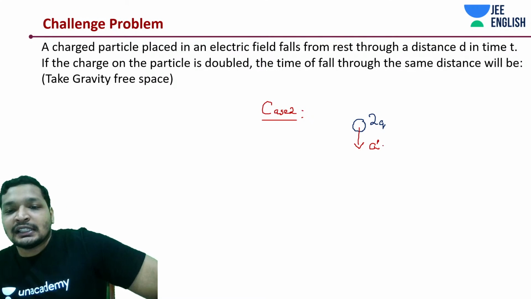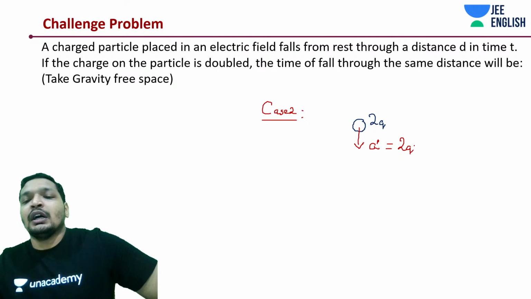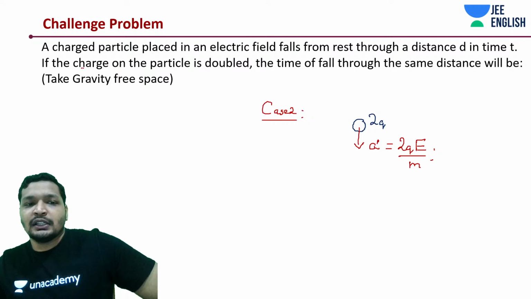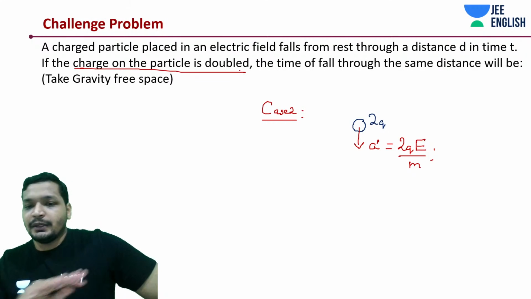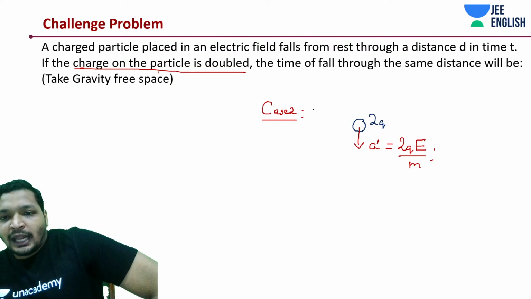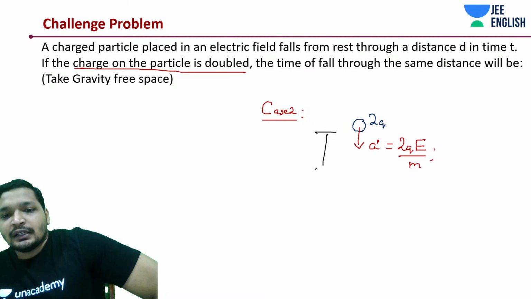How much is that acceleration in this case? 2QE by m. That's correct. Charge is double, not the mass. The particle's charge is double. So to cover a distance d, how much time t2 is this going to take?